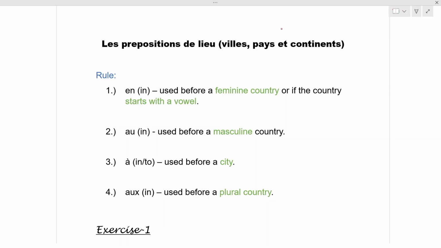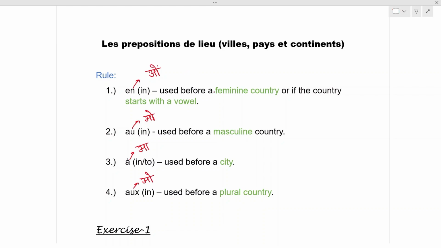So the first rule is that when we are talking about going to or living in or working in or being from a country, state, province, city, or continent, we use these four prepositions. This means in, and it is pronounced as en. O, it also means in, a, this is also a preposition, and o. I'm just giving you the pronunciations.